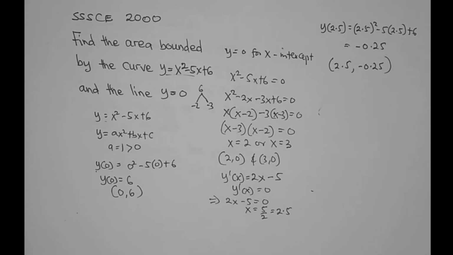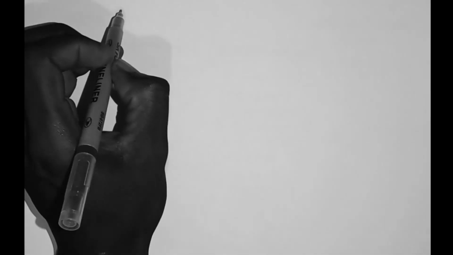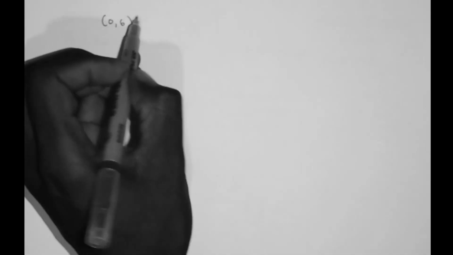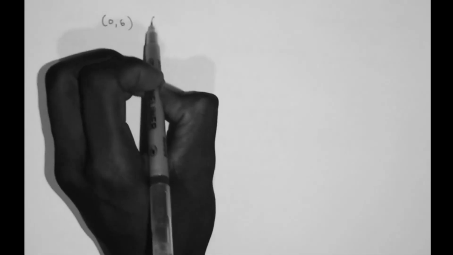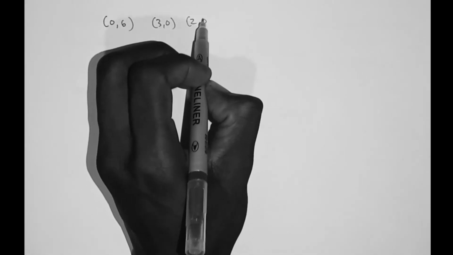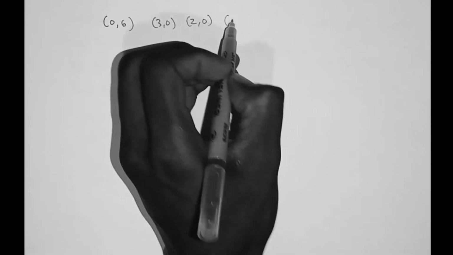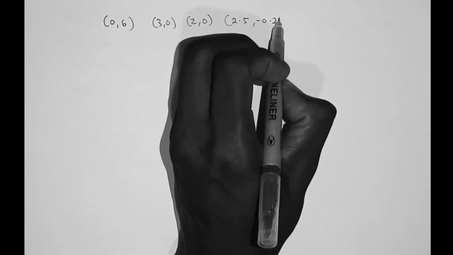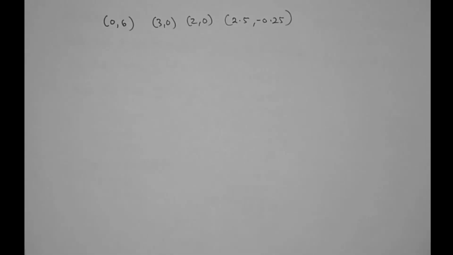So let's go ahead and sketch the graph. The y-intercept on the graph was (0, 6), and then the x-intercepts were (3, 0) and (2, 0), and the turning point was (2.5, minus 0.25). So let's use this information to sketch the curve.